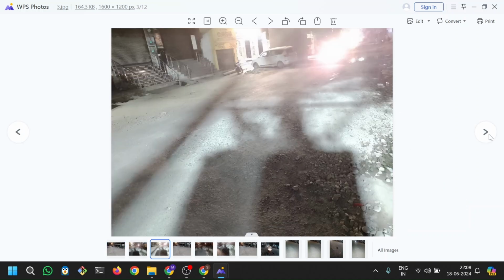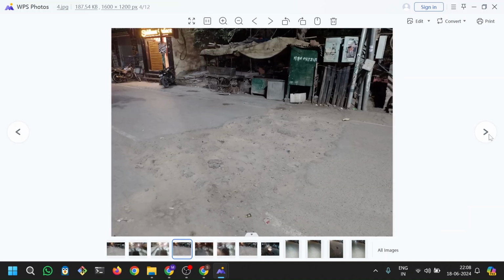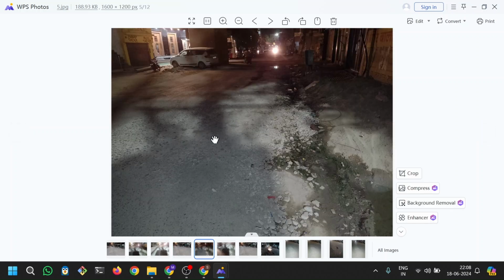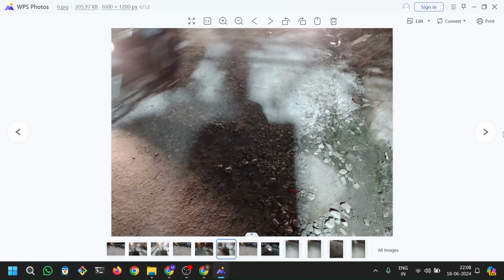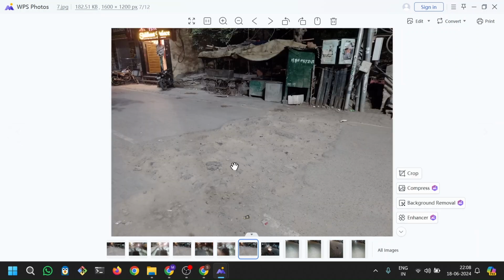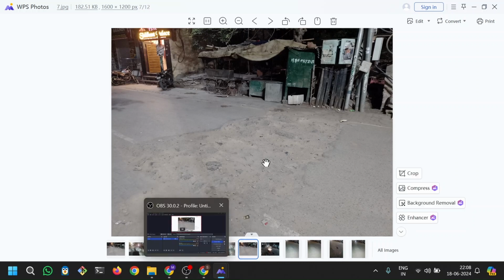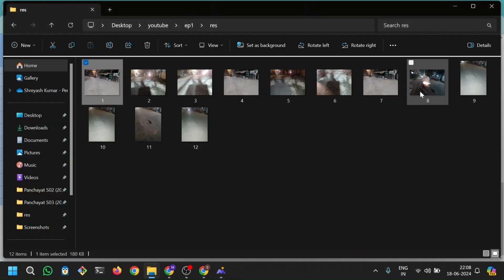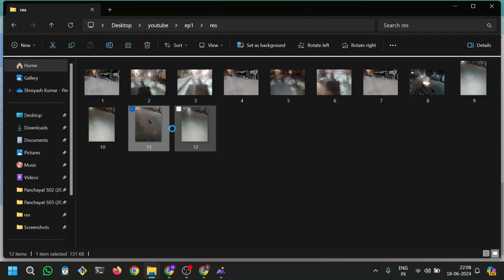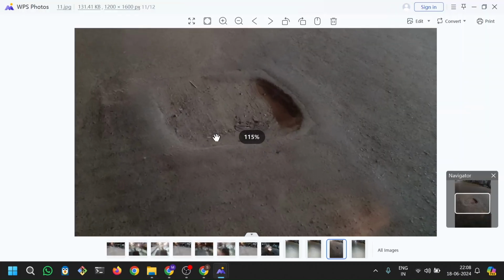If I look at these photos, these are very credible roads, and this is something which I have seen myself, which I have clicked myself. This is actually one of the reasons why my mother stopped driving. So something like this is very relatable and affects all of us. If I go deeper, let's say something like this, I want to add to the map. This is the image number, I think. Okay, I will add image number 11, and something like this is very common.